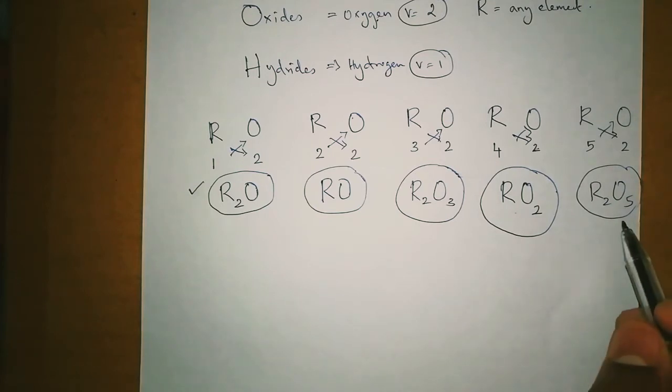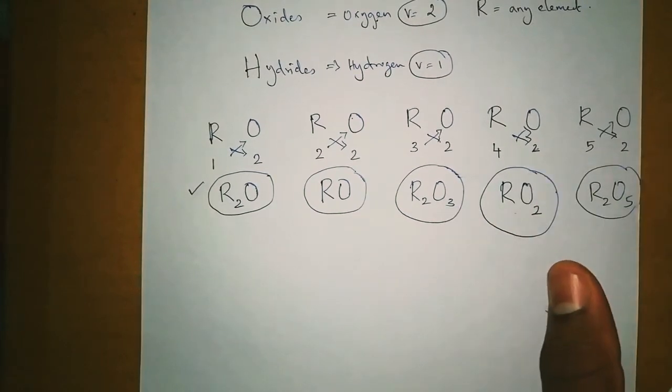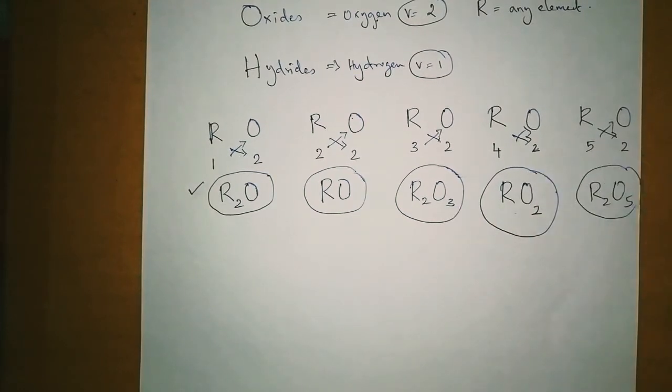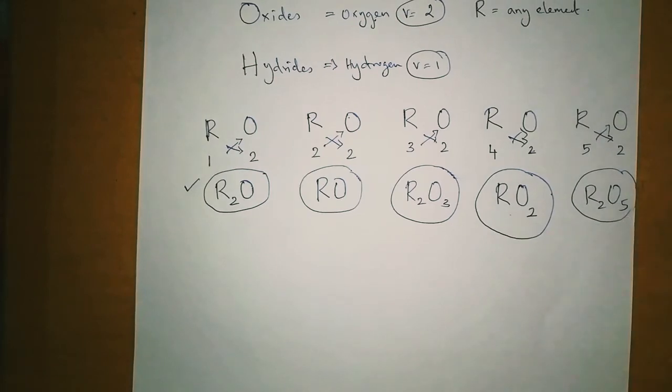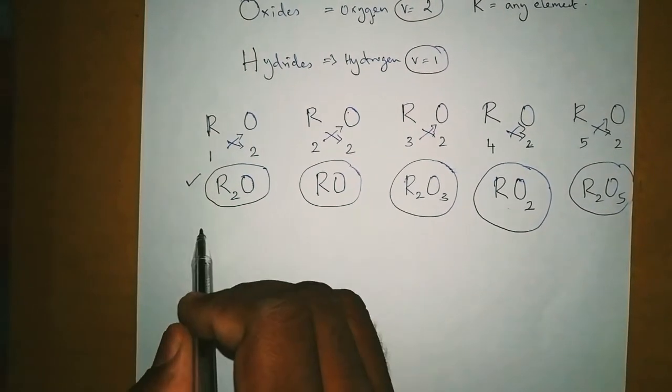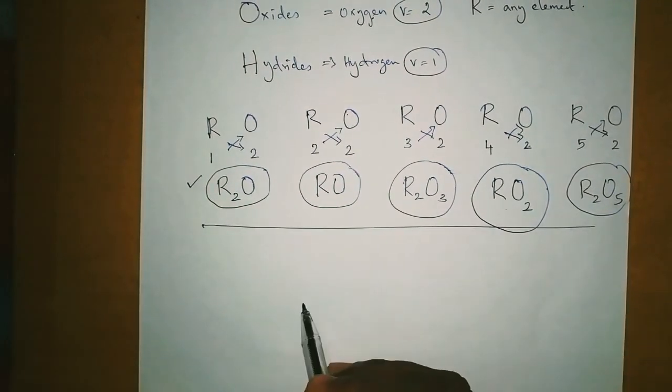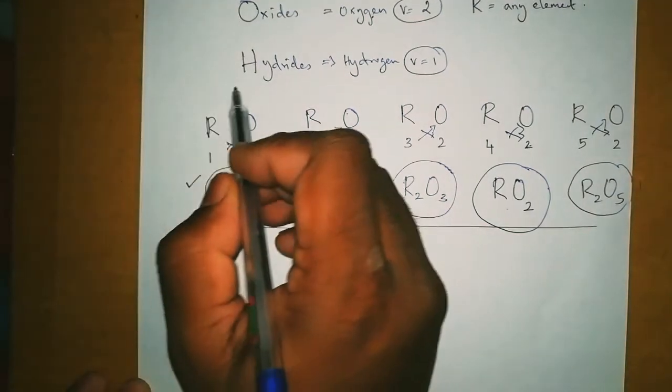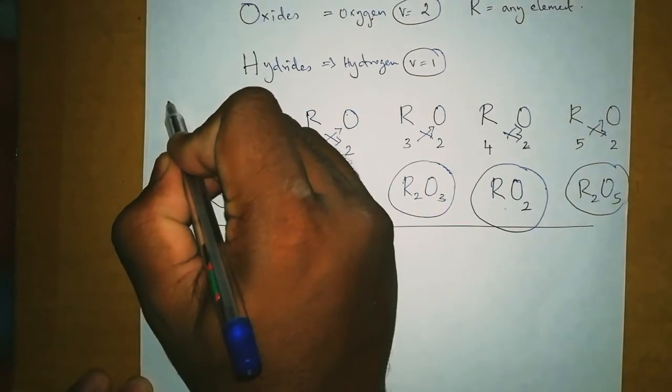In that period, such valencies were not known, but 5 is also a valency, 6 is also a valency, 7 is also a valency, and it goes on. This is all the formulas he made for oxides.